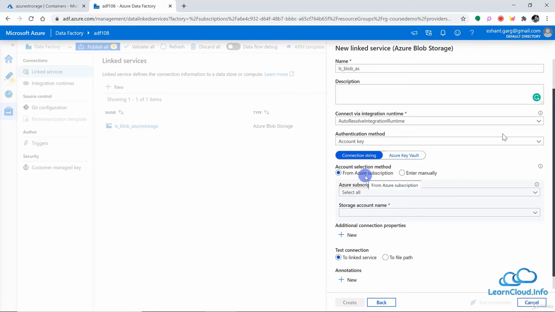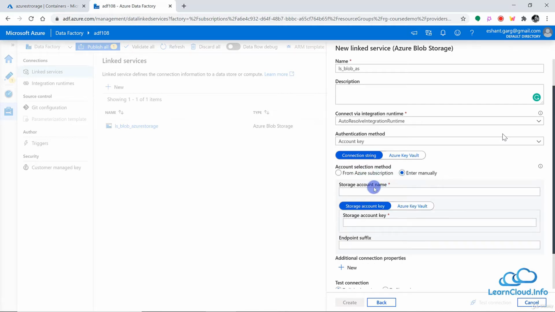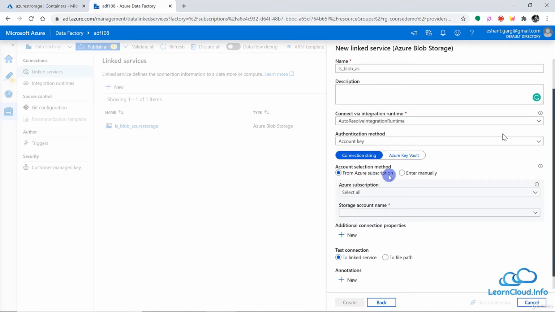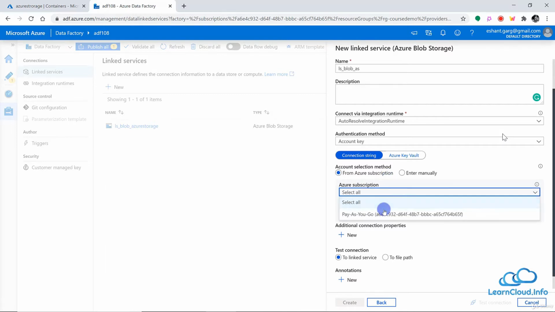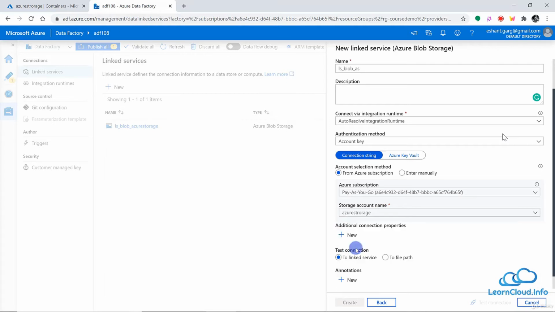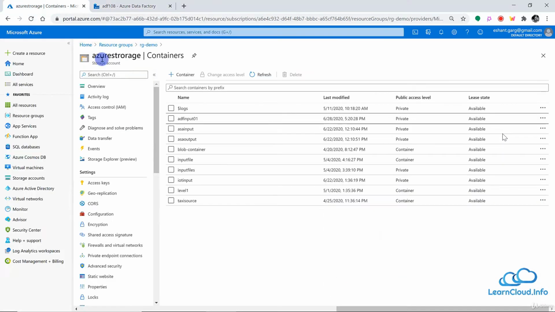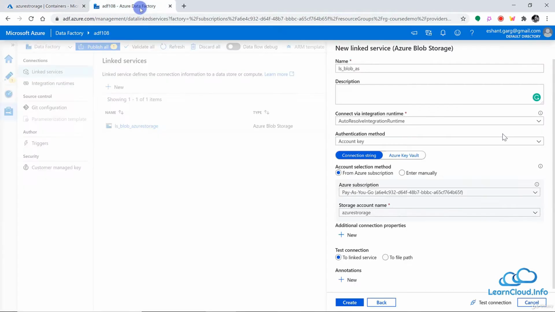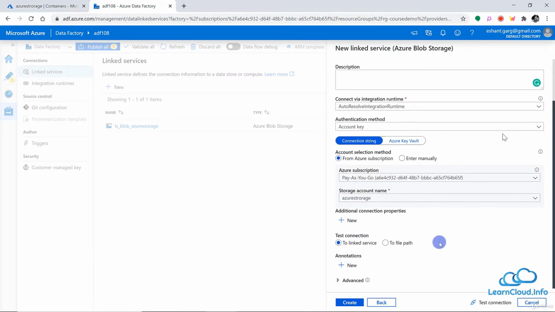You can take it directly from Azure subscription, or you can manually enter it. You can manually enter the storage name or account key and other information. But let's just choose the Azure subscription, and we can choose our subscription here and which storage account we are trying to connect. So if you remember, I'm trying to connect Azure storage. This is my Blob storage account, and I just select the storage account right here. And that's it. You don't have to do anything else.